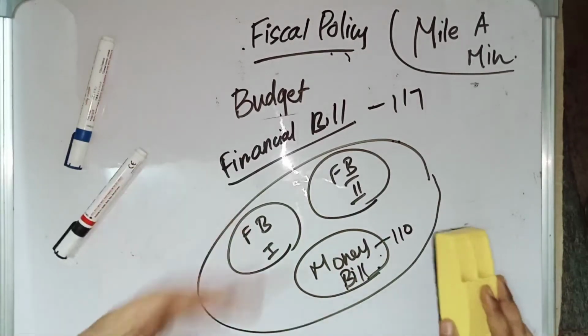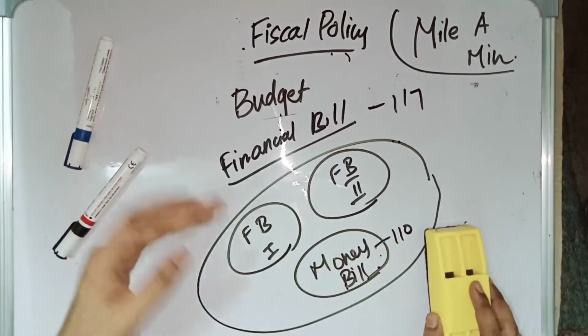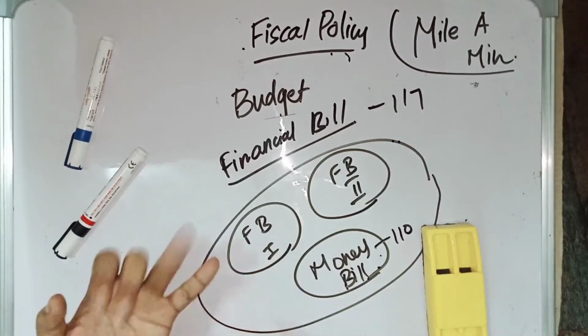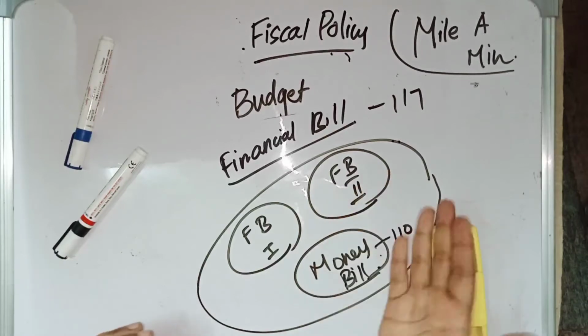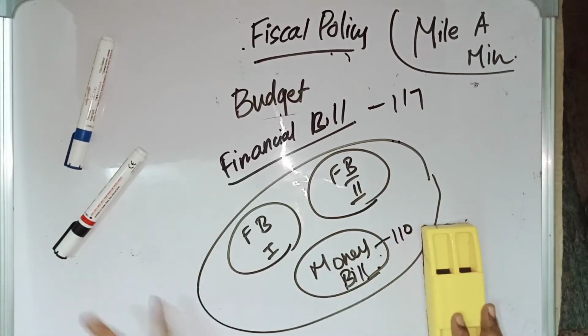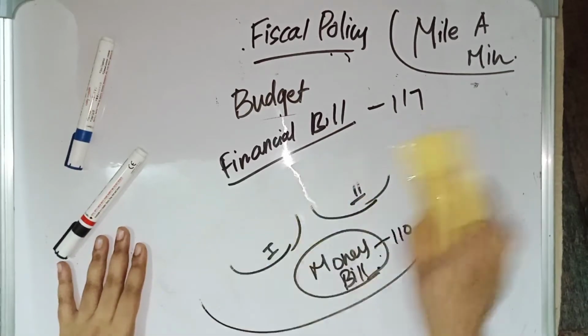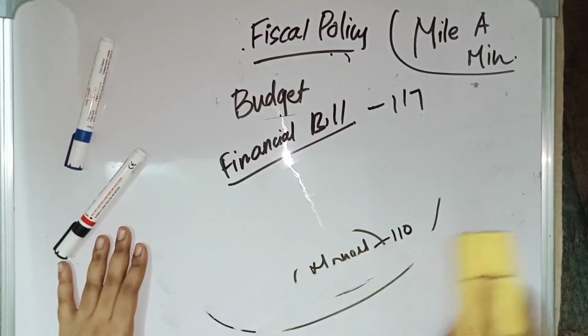This financial bill is introduced to increase or decrease or abolish a tax. To increase or decrease or abolish a tax, a financial bill is used, and Parliament should give permission for this also. This is relating to financial bill. And then we have